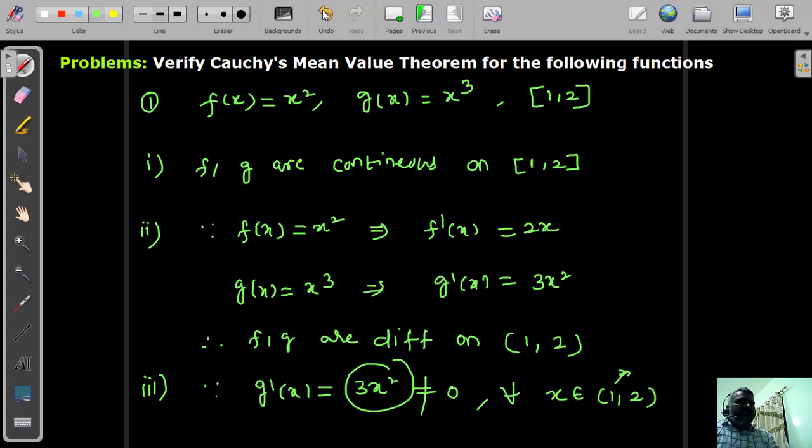Okay, so we can say g dash of x is not equal to 0 for all x belongs to open interval 1 comma 2. Clearly it seems first condition, second condition, third condition of Cauchy's mean value theorem are satisfied. So we can say here all conditions of CMVT are satisfied.